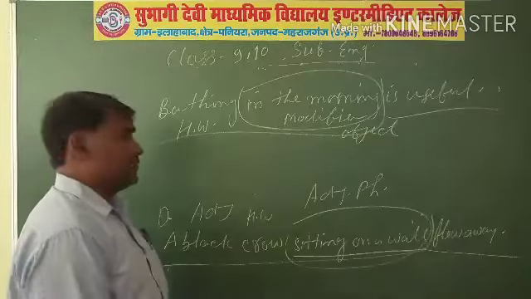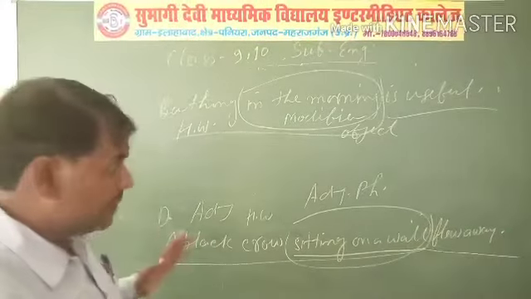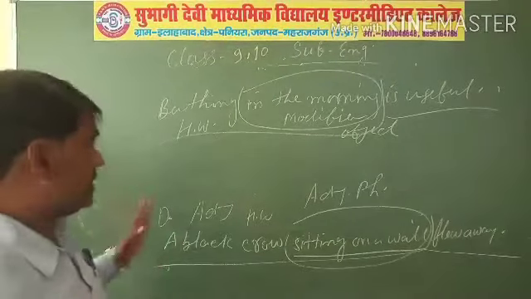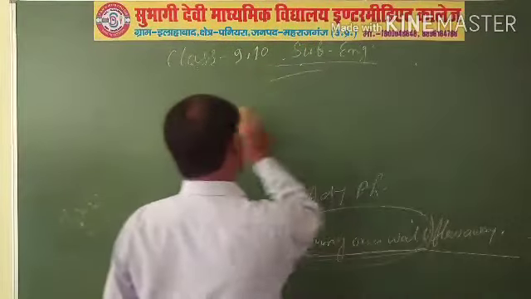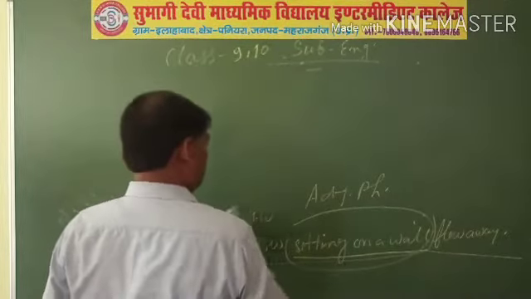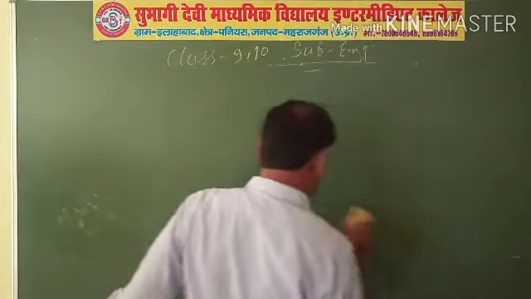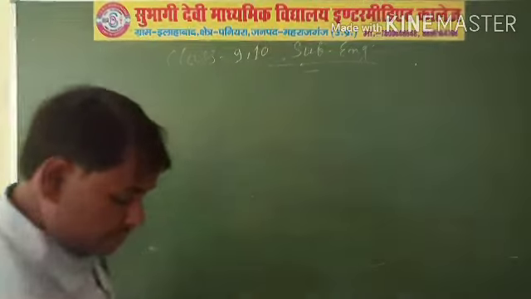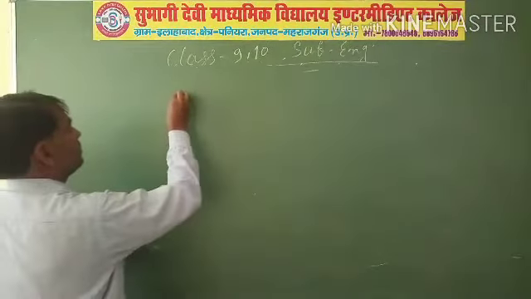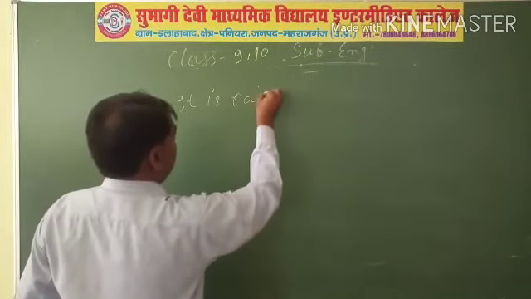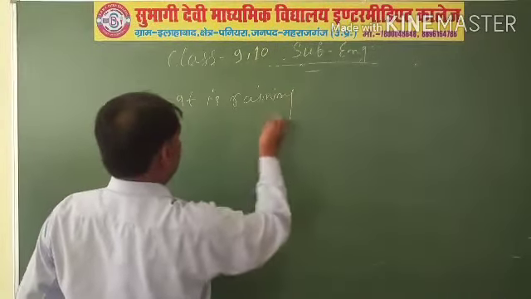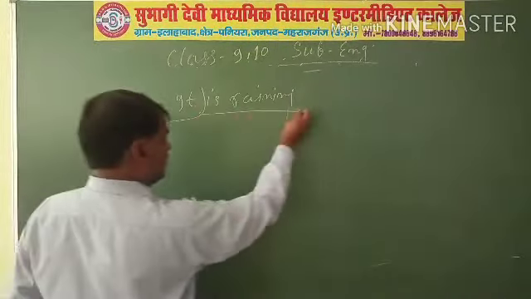Now after that, you may find it and there as a head word. For example, it is raining. Here it is the subject and this is the predicate.